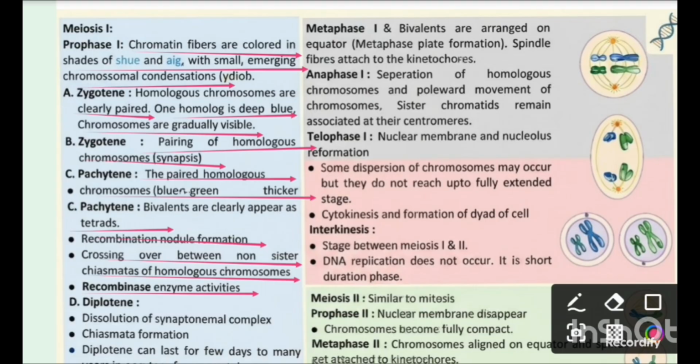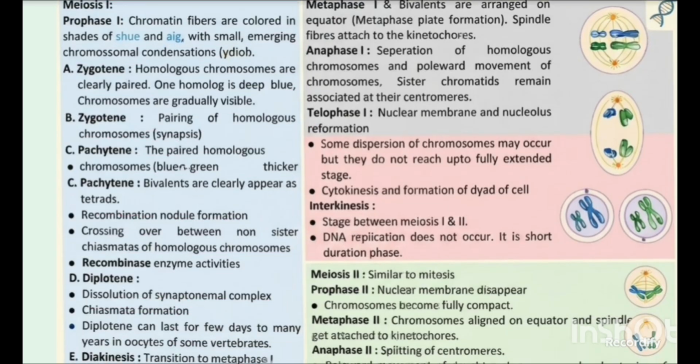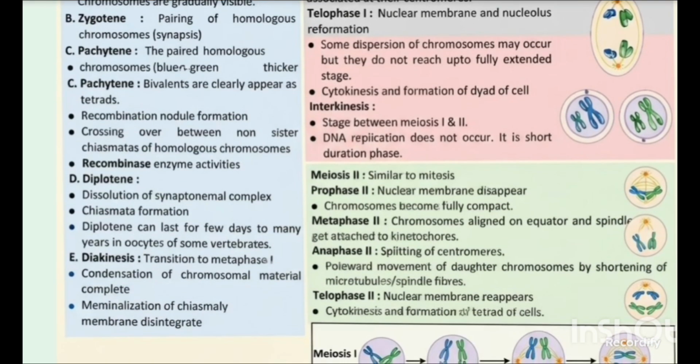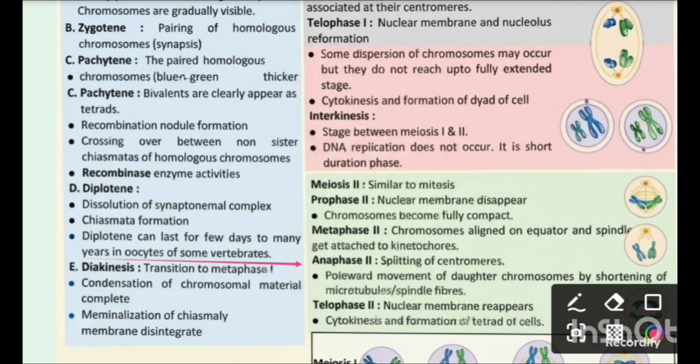And now we talk about diplotene. Here, dissolution of the synaptonemal complex occurs and chiasmata form. Diplotene can last for a few days to many years in the oocytes of some vertebrates. Now, diakinesis. It is the transition to metaphase 1. Here, condensation of chromosome material is complete, terminalization of chiasmata occurs, and the nuclear membrane disintegrates.